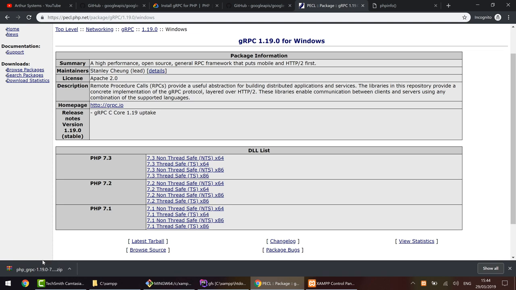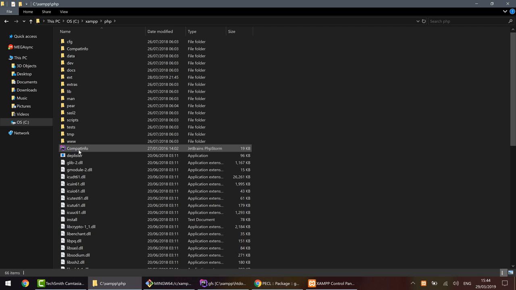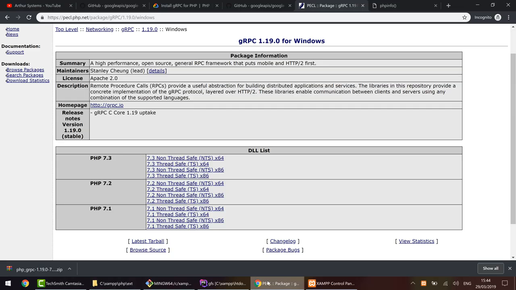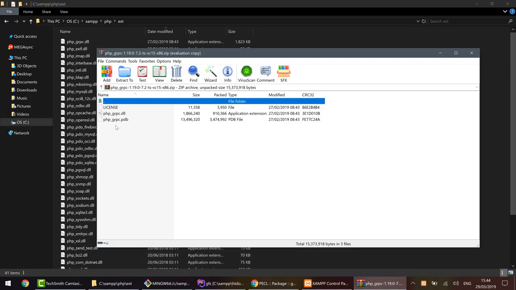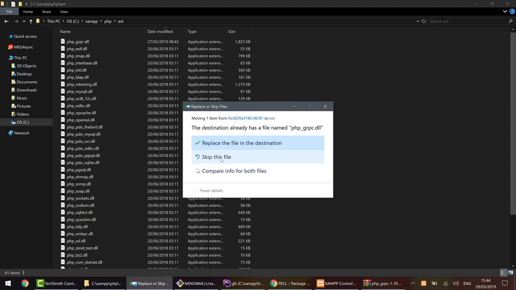Now I need to put this file inside my machine. So I will open up my XAMPP folder, and here I have a PHP folder. When I go inside, there is a path under the name ext. Here I can put all my extensions. So what I need to do now is take my zip folder and extract this file here. I already have this file.